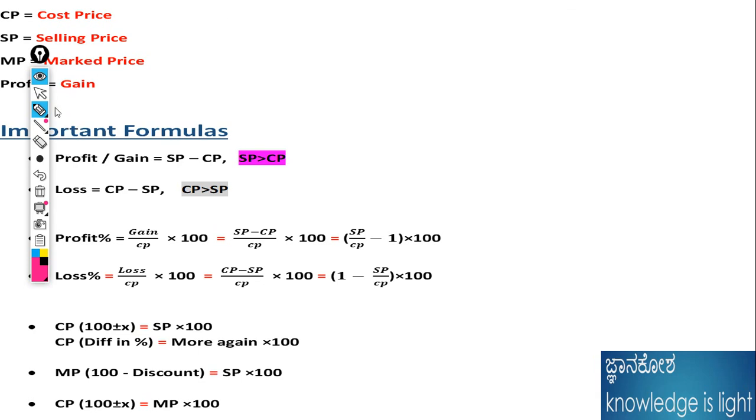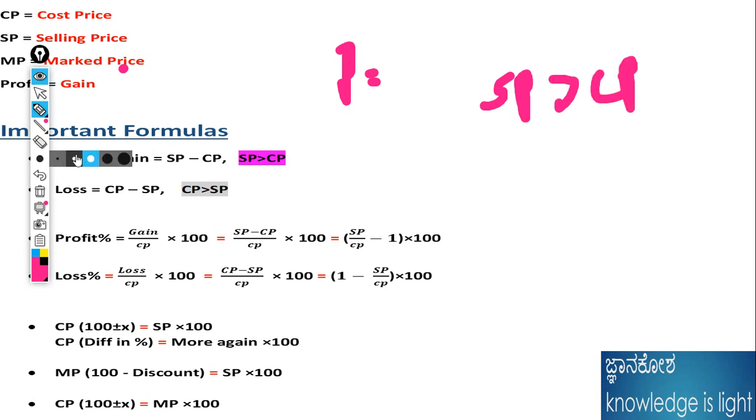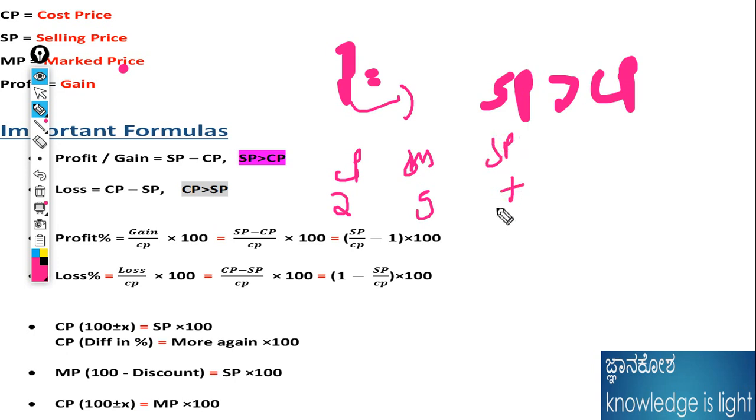Remember, what is profit? Already I told, cost price and selling price. The selling price should be greater than the cost price, then it should be called profit. Because as I already told, the cost price is 2, market price is 5, and selling price is 7.